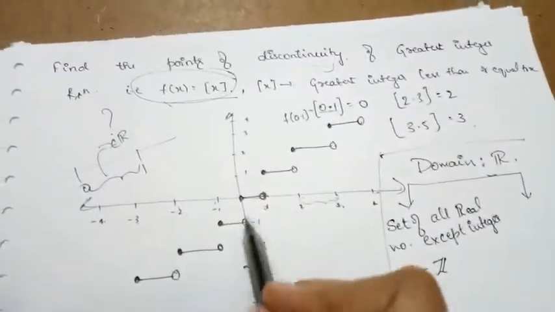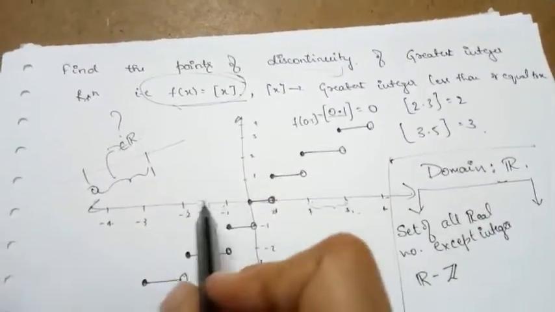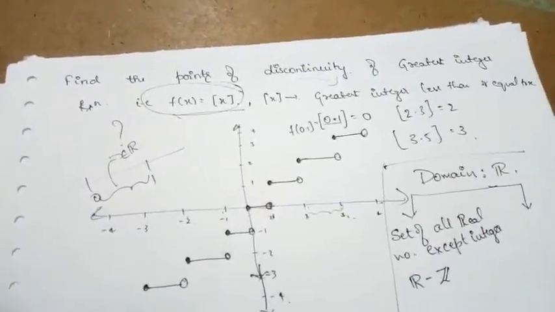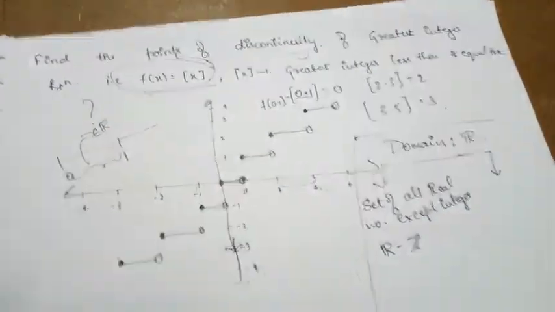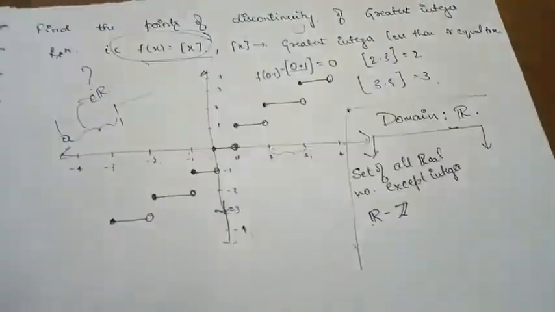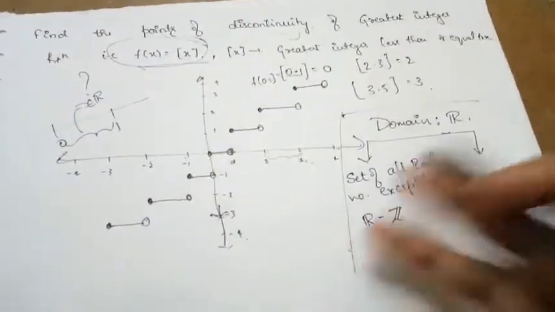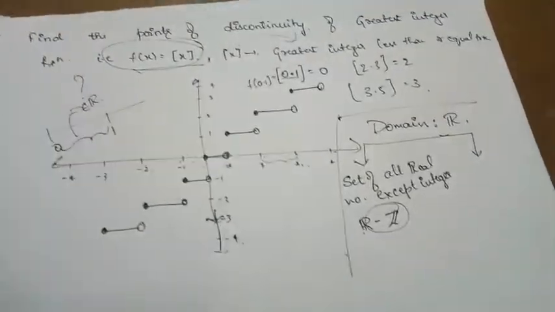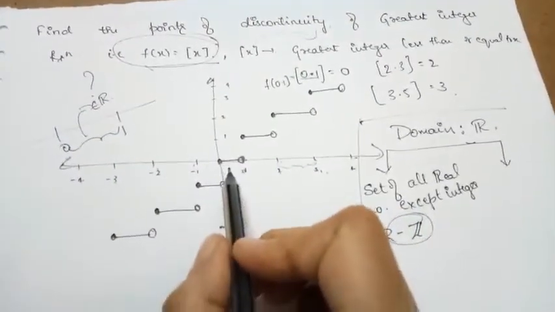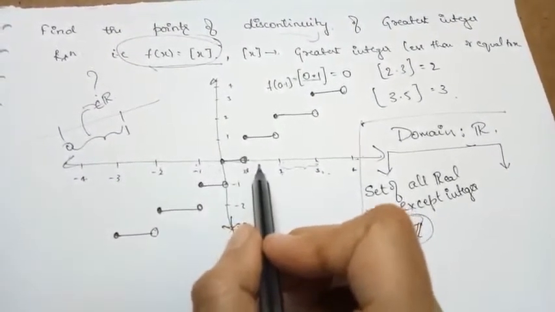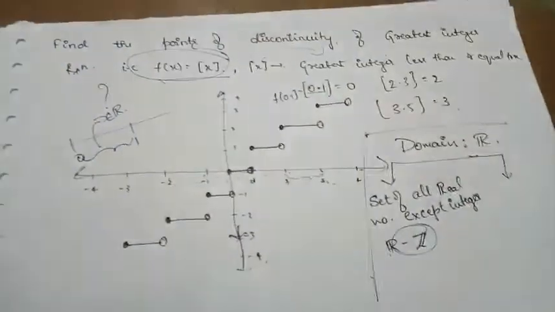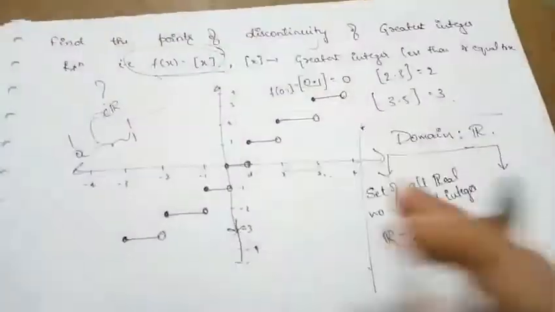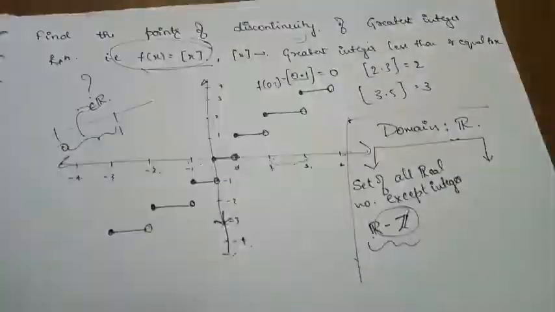So what are those integers? 1, 2, 3, 4, 0, minus 1, minus 2. All those integers are excluded from the real numbers. So if we exclude the set of integers, what are the points in that domain? Points like 0.1, 0.2, 0.3, 1.1, 1.2, 1.3. All these points become elements of this domain.